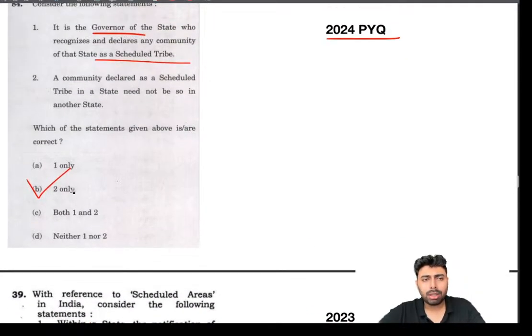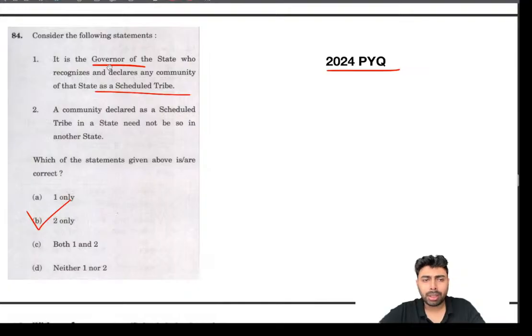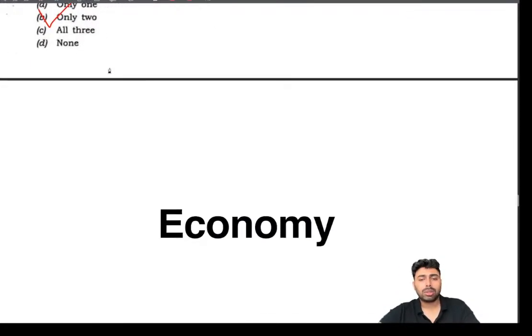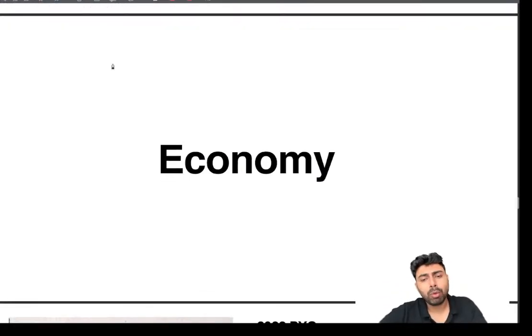So pay close attention. Anything that is asking about scheduled tribes, scheduled areas, governor, president, or any minister, just pay close attention to that, because the roles of them can be interchanged. So that's all about the polity side of things. Now moving on to the economy.